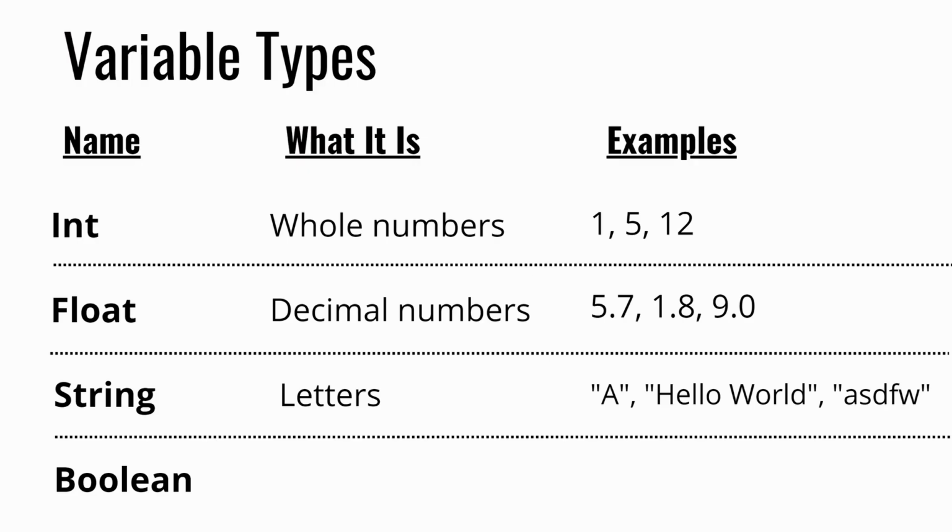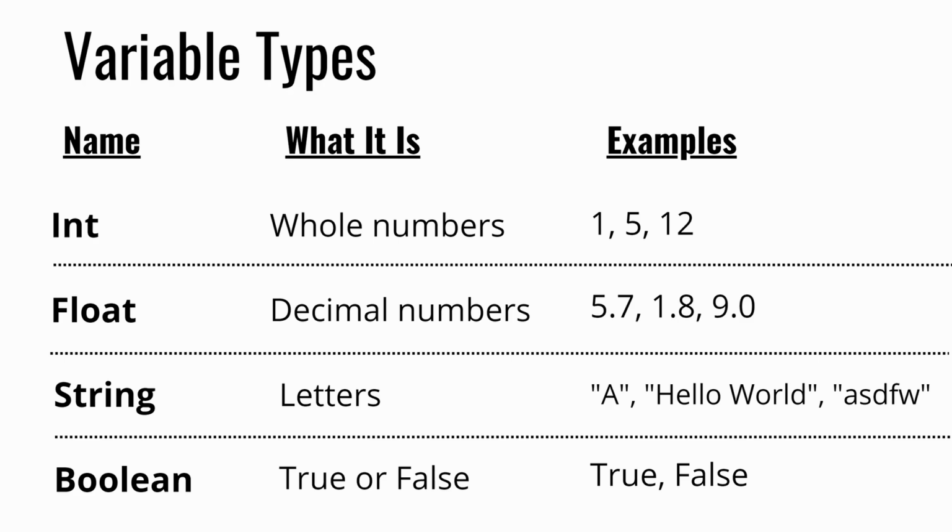The last type of basic variable that's super common is called a boolean. And if you're new to programming, you've probably never heard this term before. A boolean literally just means true or false. Booleans are super simple, but yet they play a huge part of Python and computer science in general. We'll talk a little bit about them in today's episode, but we'll dive deeper into booleans in the next episode when we cover something called conditional statements.